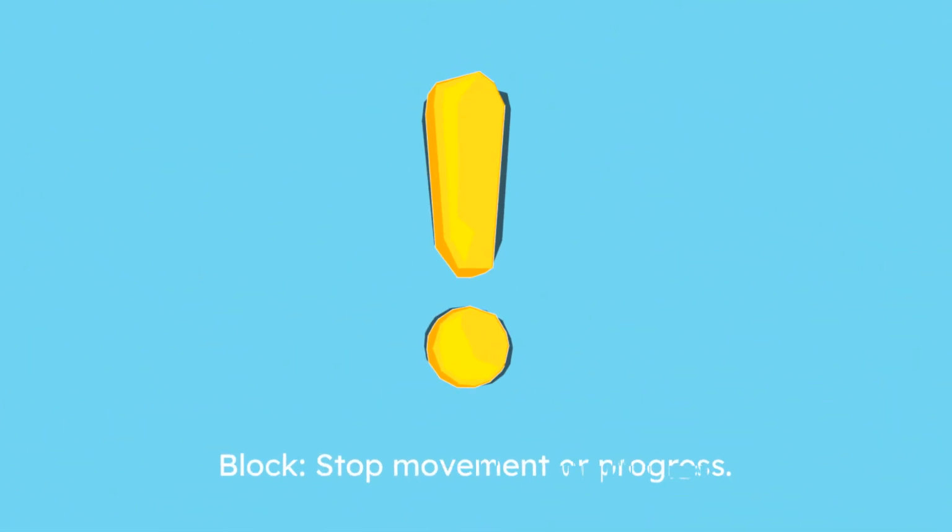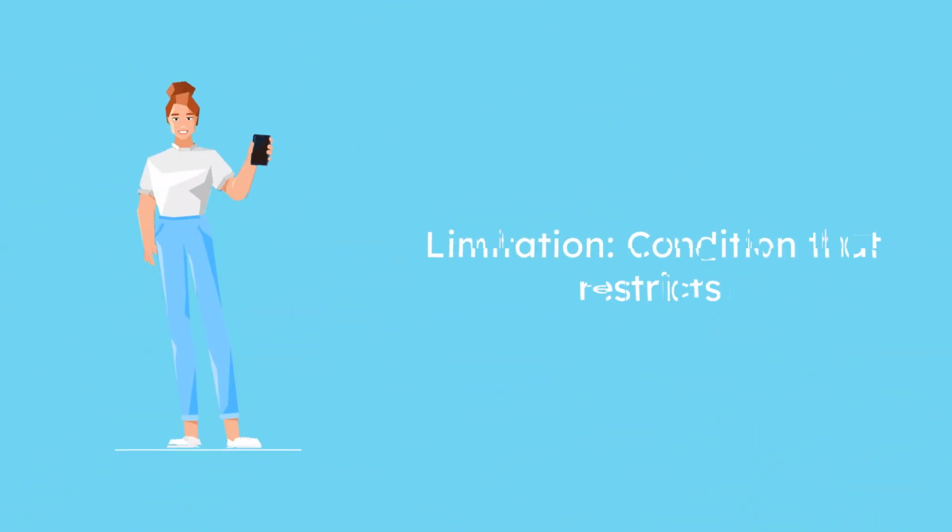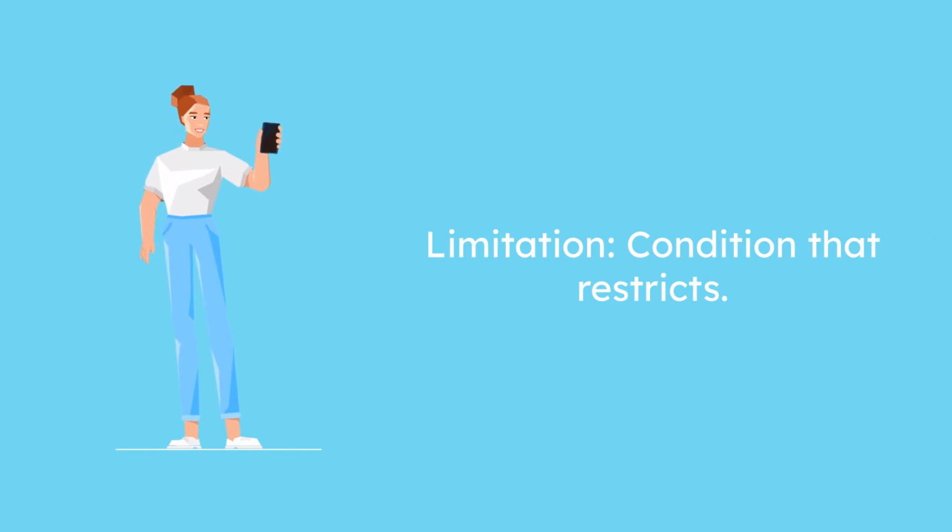Block. To stop movement or progress. Example: a fallen rock blocked the road. Limitation. A condition that restricts. Example: the phone's battery life is its main limitation.